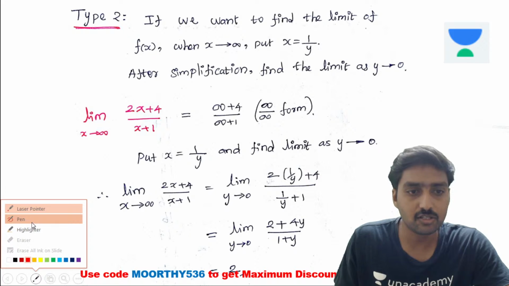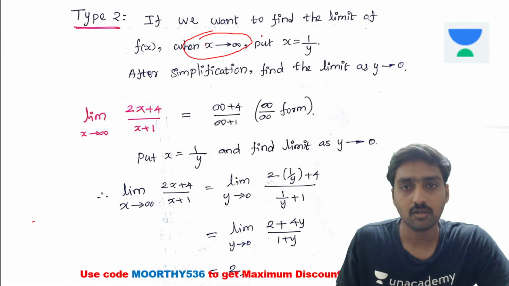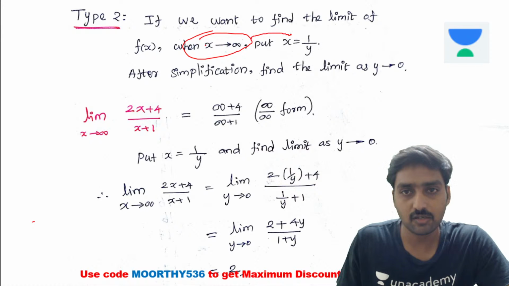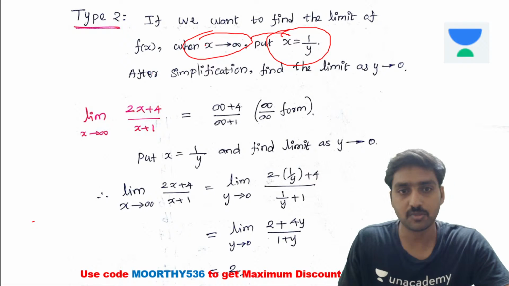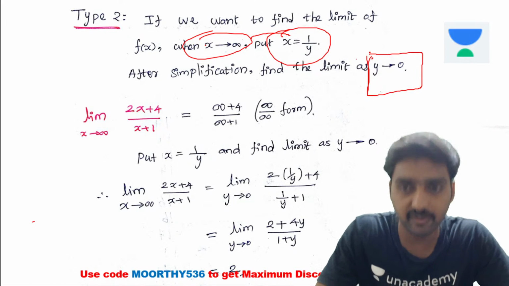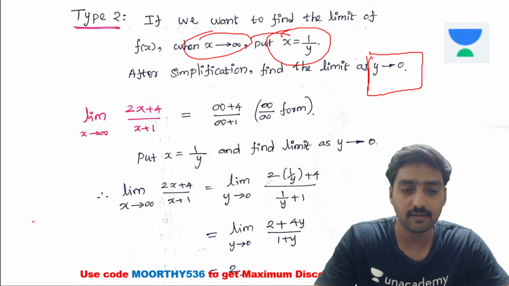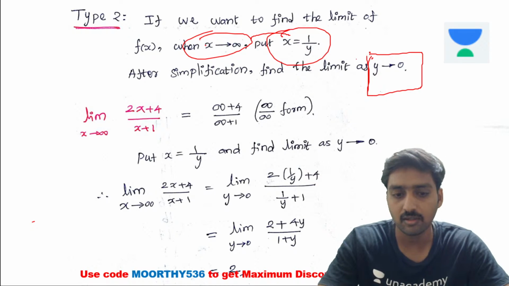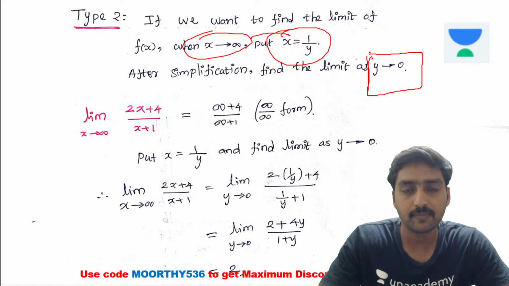then we need to substitute x is equal to 1 divided by y. Another variable, in terms of 1 divided by y, we are substituting. After simplifying the condition, we are applying the limit y tends to 0. After substituting x is equal to 1 divided by y, the given function is simplified. Then we are applying the limit as y tends to 0. Is it clear?